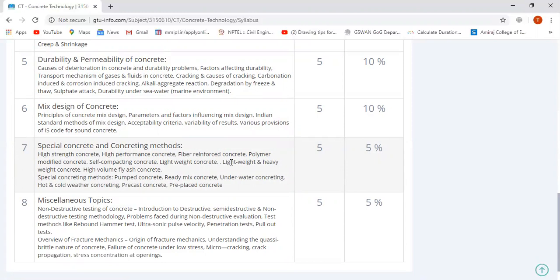In such cases, where construction is near a marine environment, we consider it a seawater or marine environment condition.